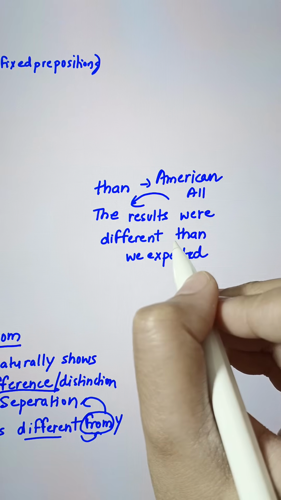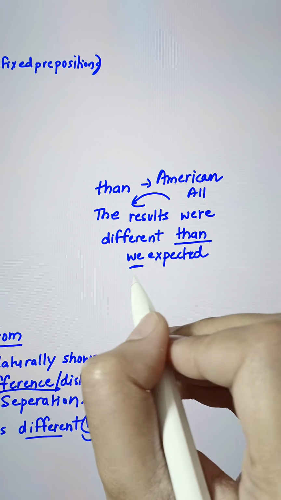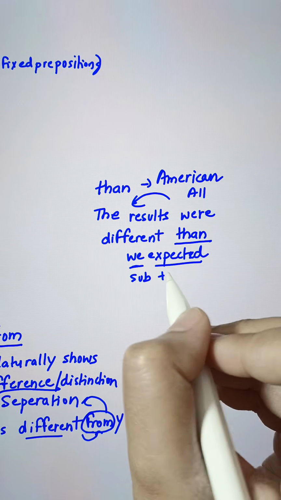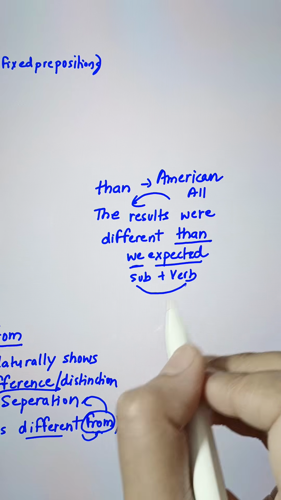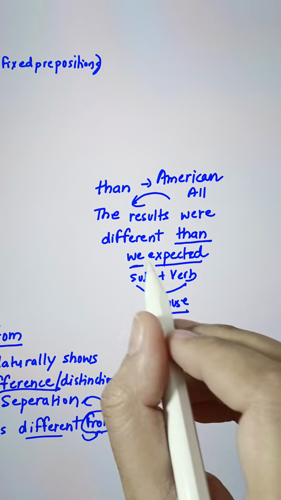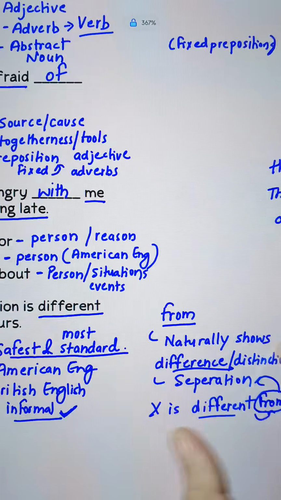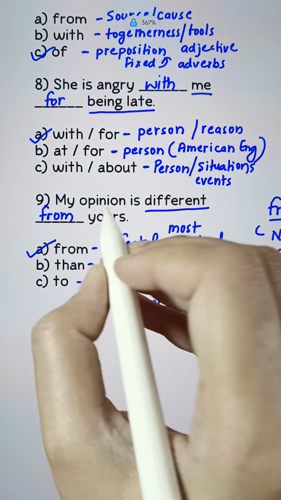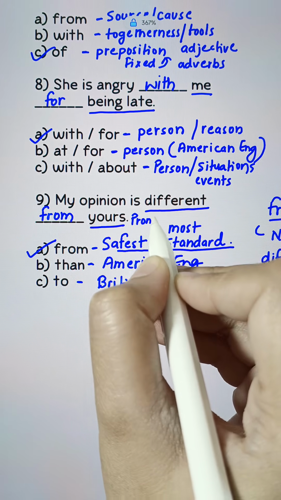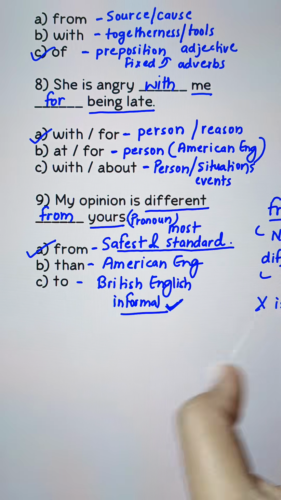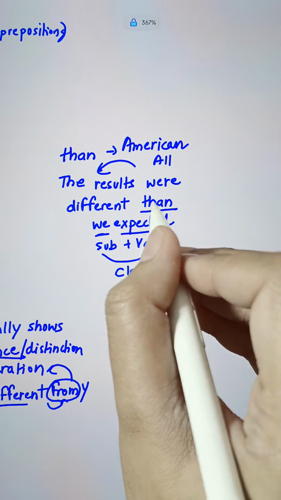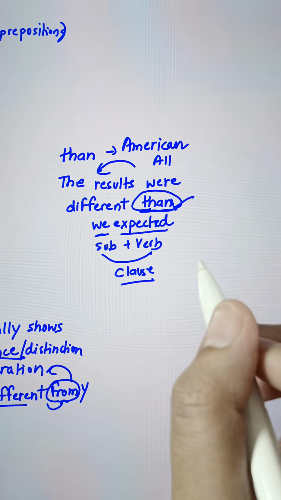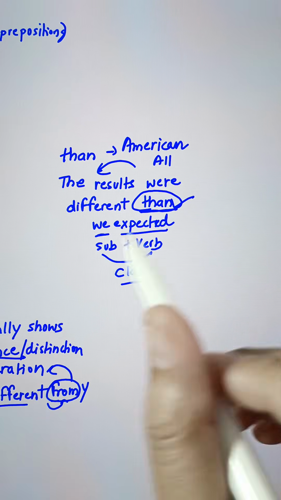Here we have than followed by we expected, subject plus a verb, and these two make up a clause. In the question, we only have yours, which is a pronoun. So, when we have a subject plus a verb, we take than.